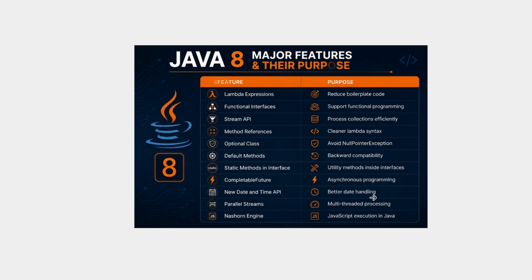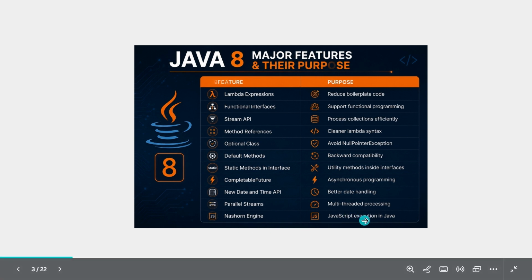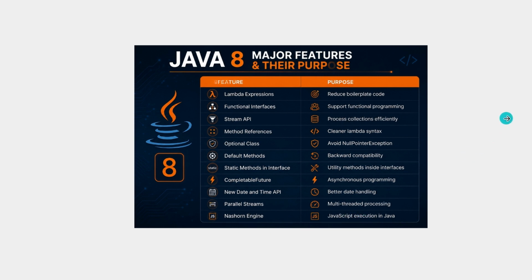Before, solving any date and time task meant lengthy code, but from Java 8 the API provides many internal methods. Parallel streams are for multi-thread processing. Nashorn is the engine for executing JavaScript code in the JVM.